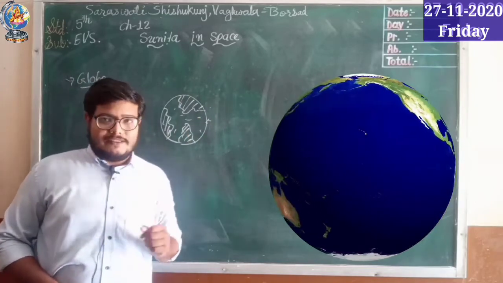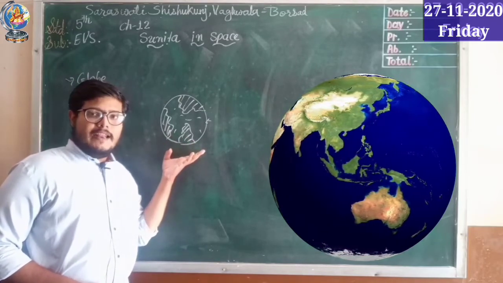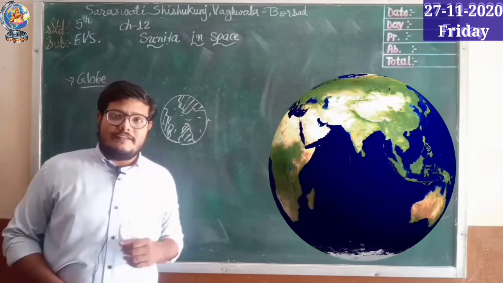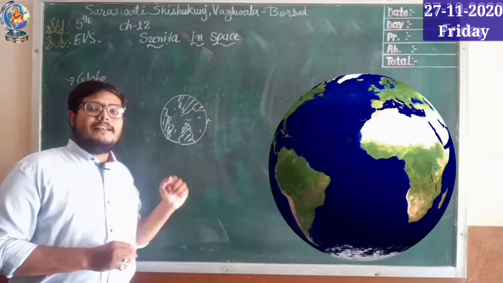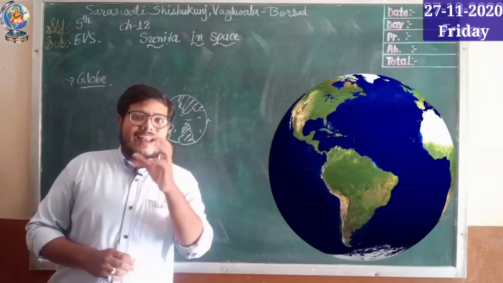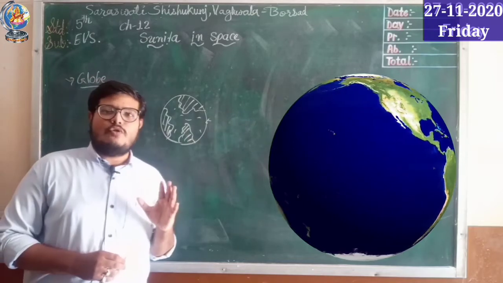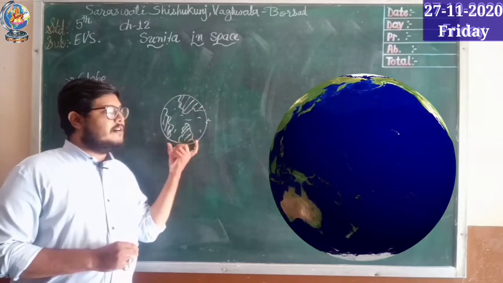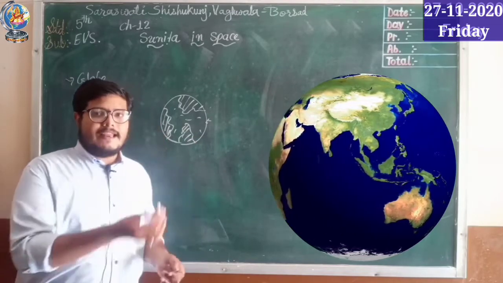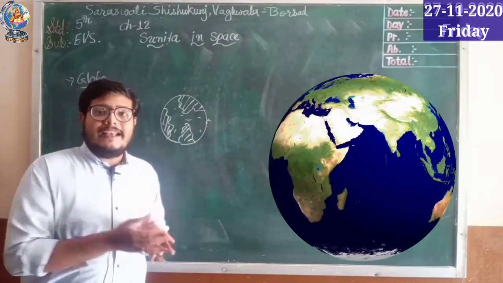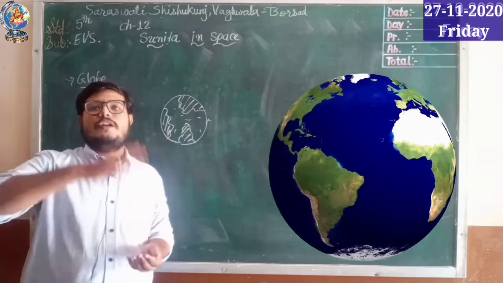They have more questions, like what about those countries which are down, like Argentina? What will happen to the people living over there, will they fall off, will they fall down? No, they will not fall down. Why? Because, as we discussed, there is a gravitation force on the earth. If you go outside the earth, there is no gravitation force, but when you are on the earth, gravitation force pulls everything down, like this chalk stick. If I throw it up, it comes down. That is gravitation force. Whatever you throw up comes down.